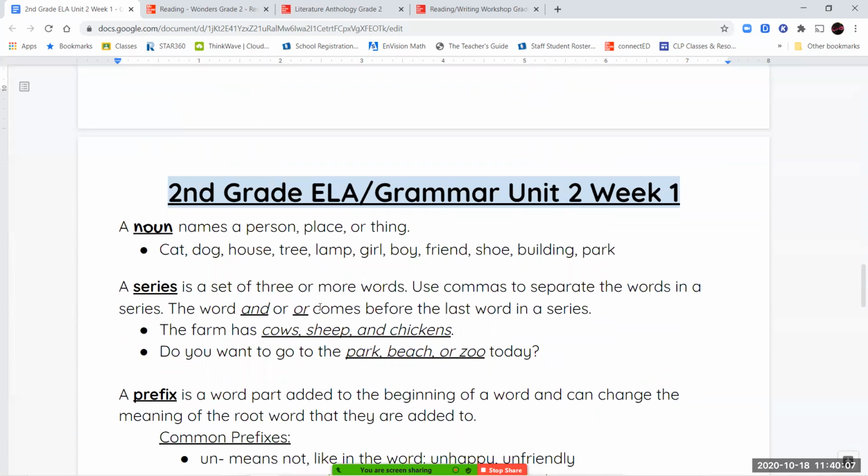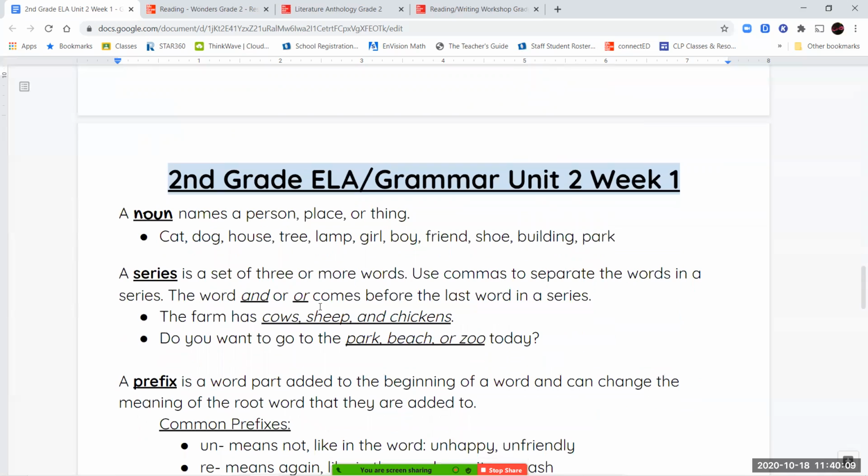Now for grammar this week, or for grammar and our ELA notes in general, we're going to have multiple things we're going to talk about. We're going to review a noun, which is a person, place, or a thing, and it can name any person, place, or thing. So a cat, a dog, a house, a tree, a lamp, a girl, a boy, a friend. All of these are different kinds of nouns.